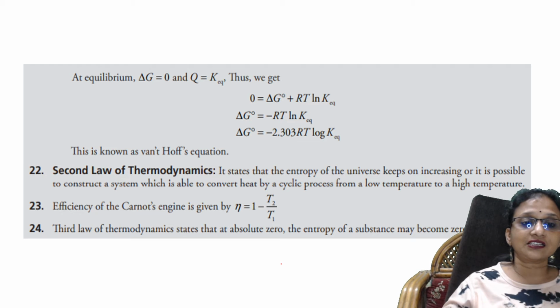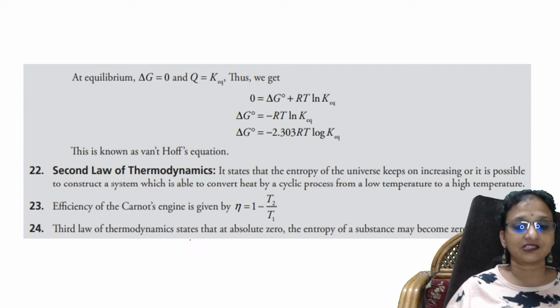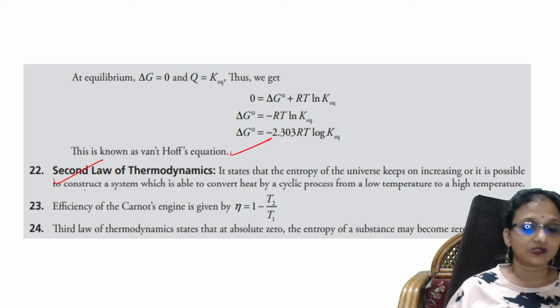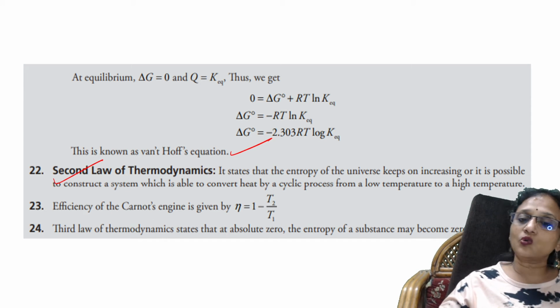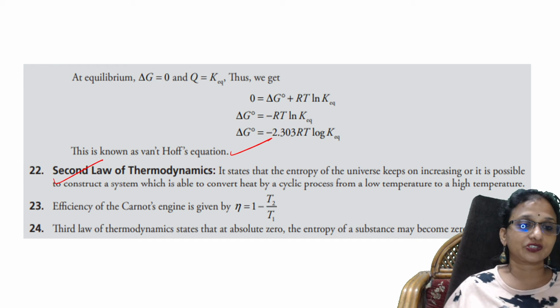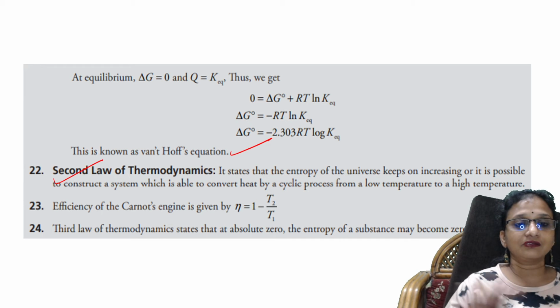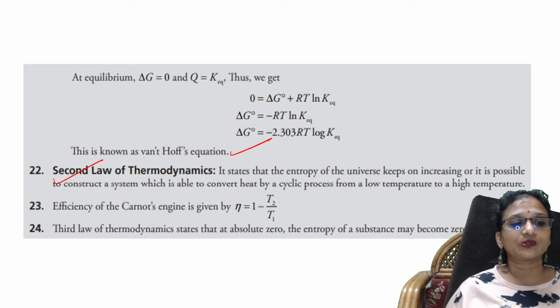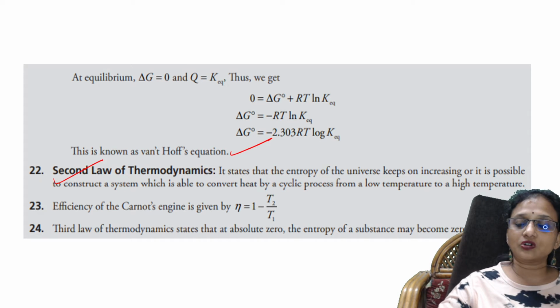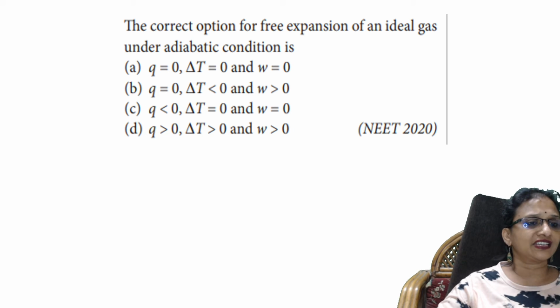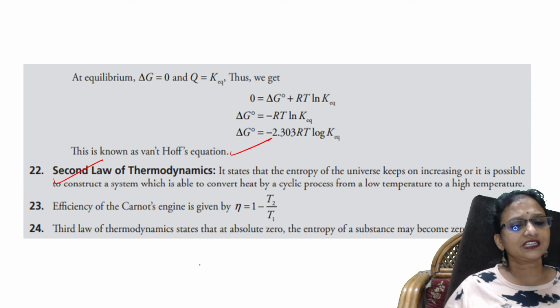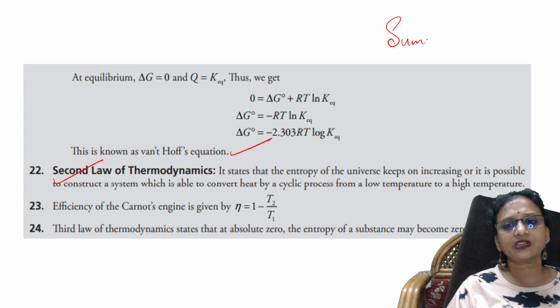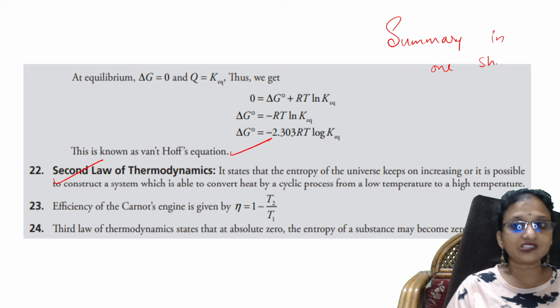Done. After that, I ended almost the last part. That is Van 't Hoff's equation also I've given here, and second law of thermodynamics also I have given here. So with that, the whole chapter summary would be completed, students. Everything is completed, the complete summary. But if you want the third law also, I am going to do it in the next one. But as of now, till here, that's a summary of the whole chapter, summary in one shot. Everything is complete. So please go through the whole thing, take a printout and note it.